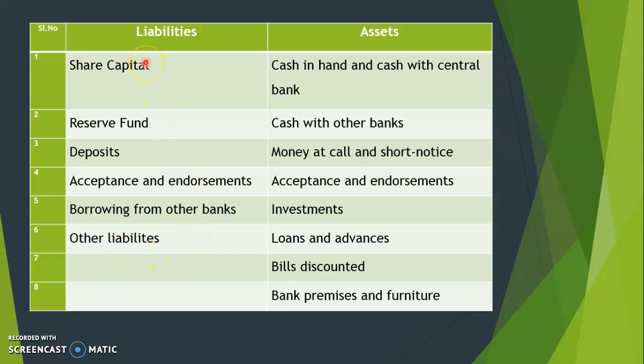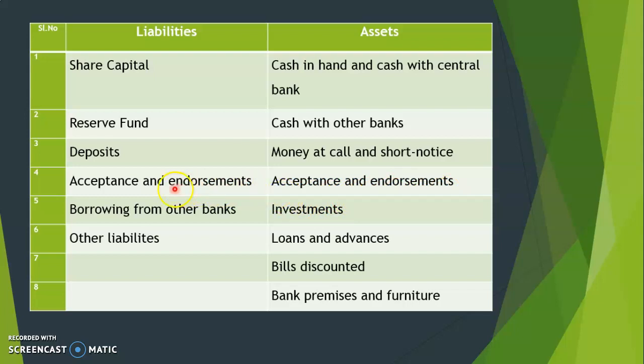These are the major items on the liability side, and the major items on the asset side are cash in hand and cash with central bank, cash with other banks, money at call and short notice, acceptance and endorsements.